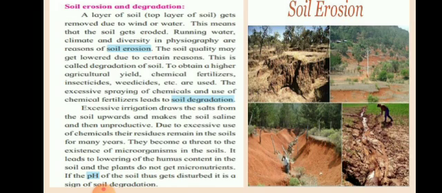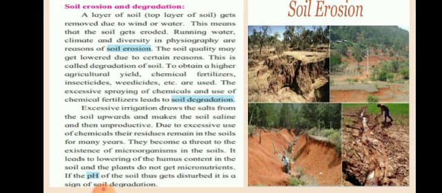Plants do not get micronutrients. So these nutrients become absent in the soil and the soil quality becomes lower. If the pH of the soil gets disturbed, it is a sign of soil degradation.